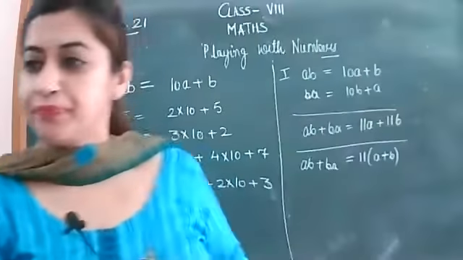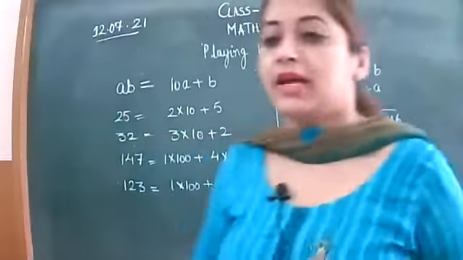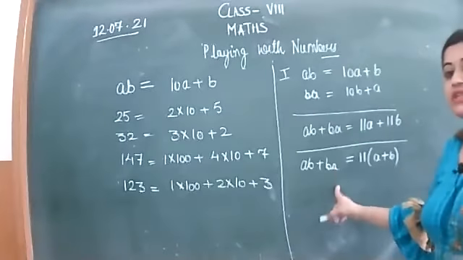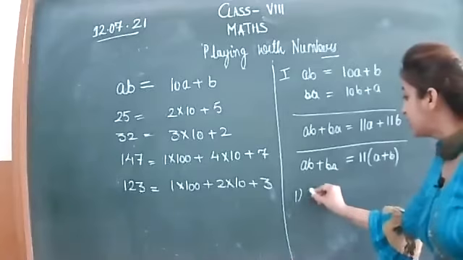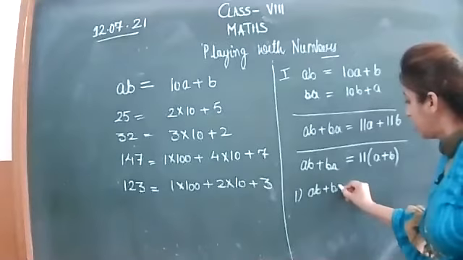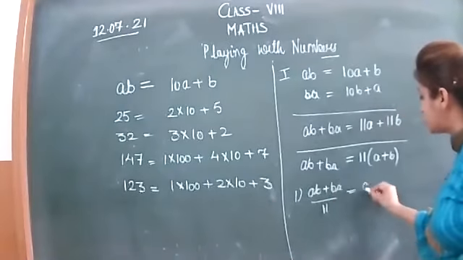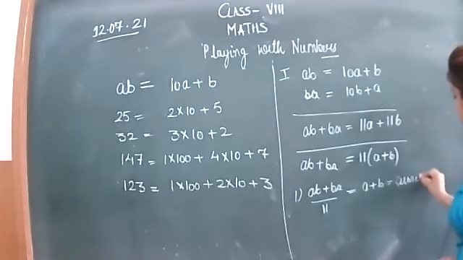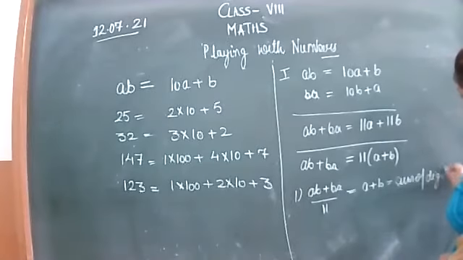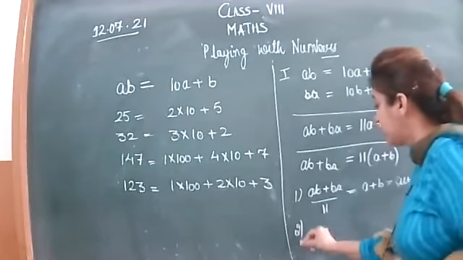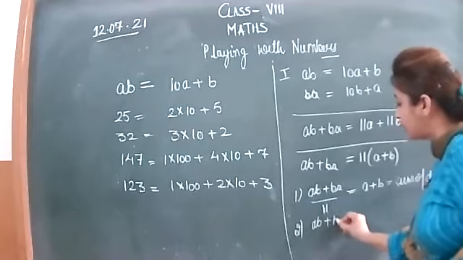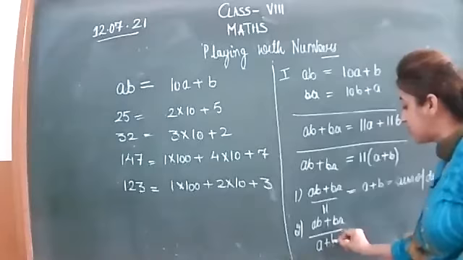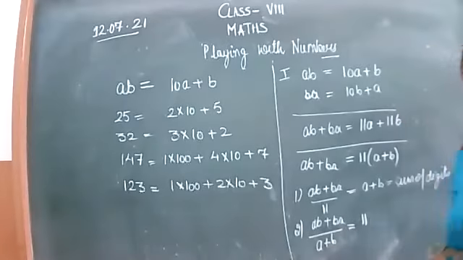That means if you make the sum of the two-digit number with its reverse, and you divide the sum by 11, then the answer is the sum of the digits. If you remember, we have discussed this thing also. And if you divide the sum of the two-digit number with its reverse by the sum of the digits, then the answer will be 11.